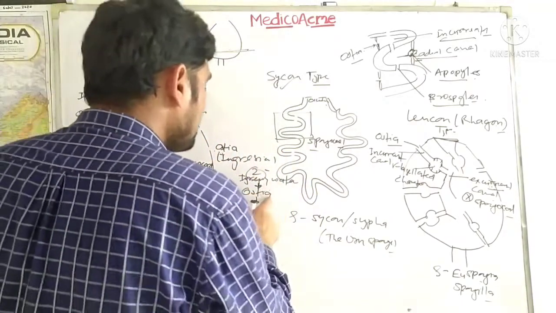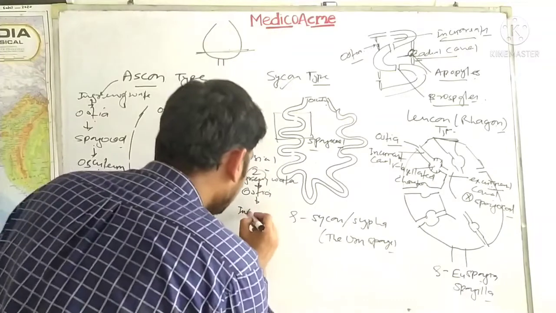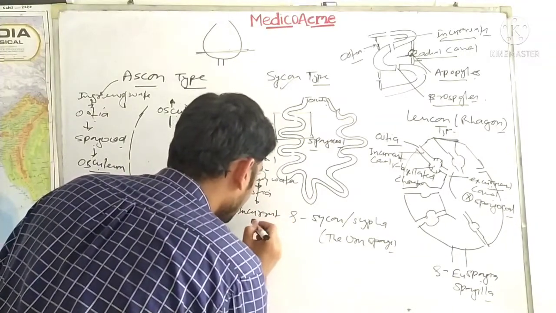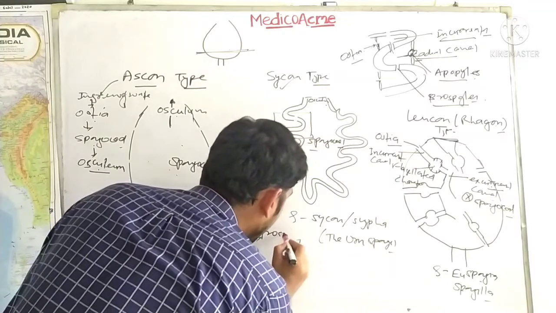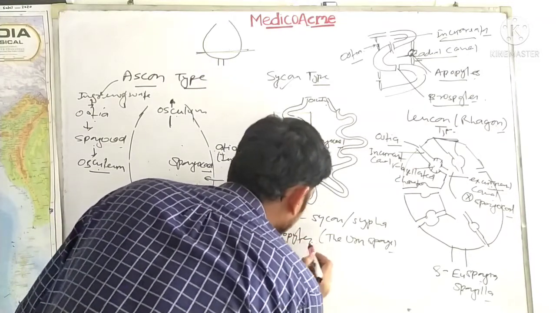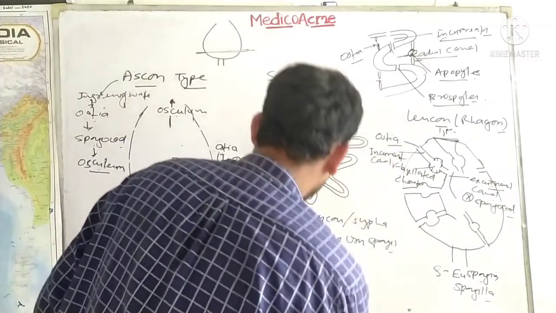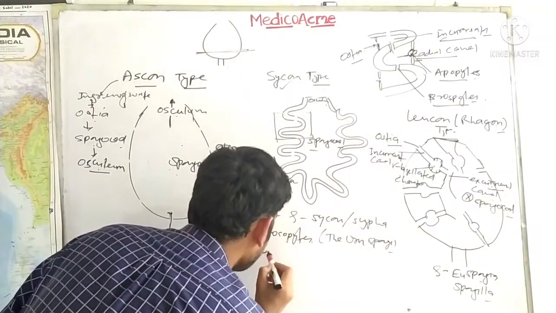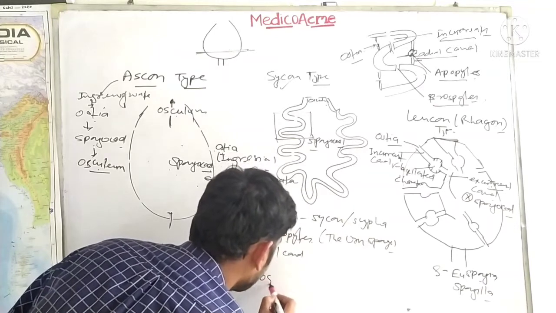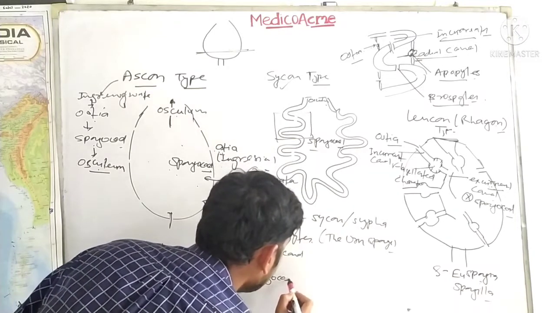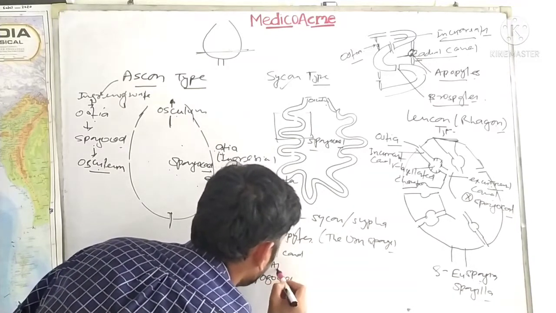So ingressing water will come through the ostia into the incurrent canal, and then through the prosopyles it will go to the radial canal, and then from the radial canal it will go to the spongocoel through the apopyles.